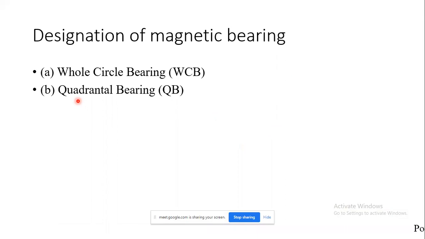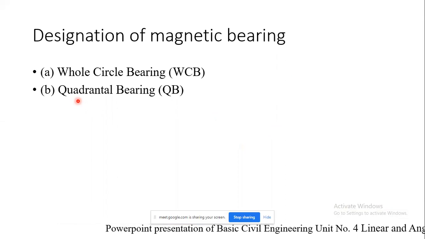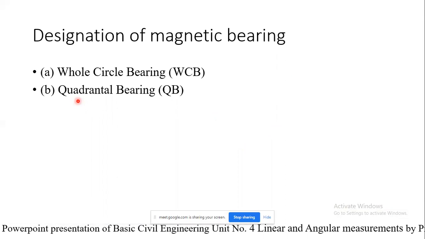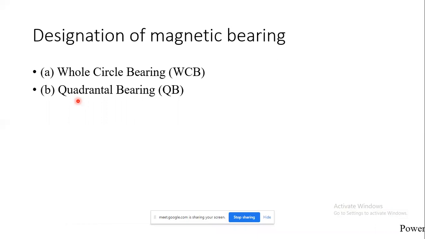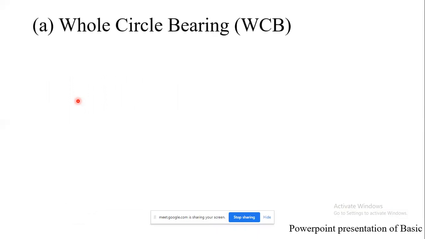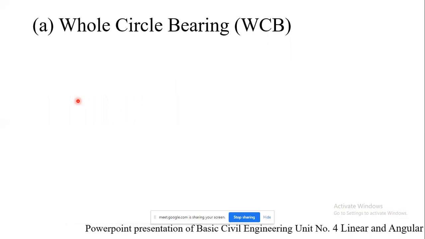So these are nothing but the quadrants. With respect to that only, the angles are being measured. Okay, so we'll see one by one. It will clarify your concept of whole circle bearing and quadrantal bearing. So whole circle bearing, which is also called WCB.